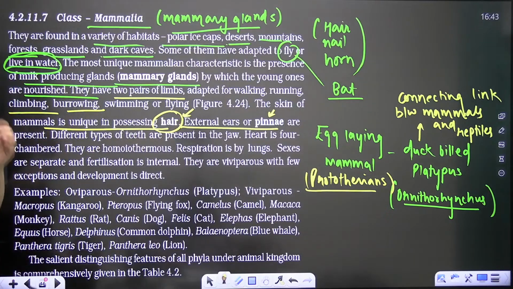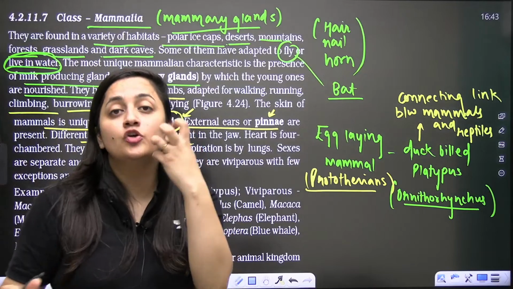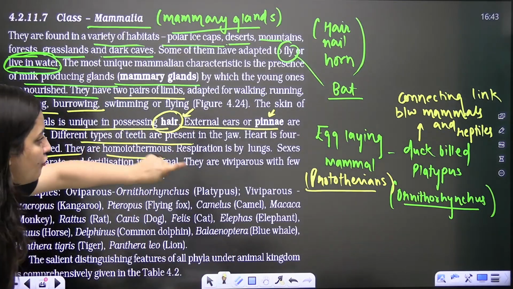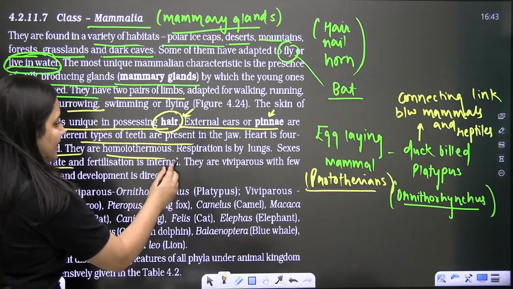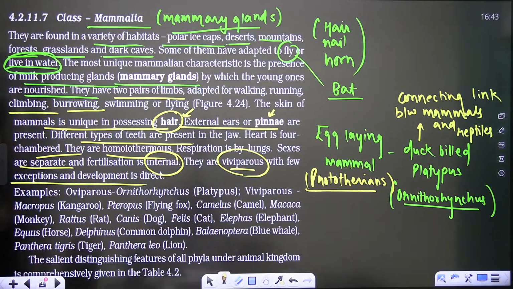Different types of teeth are there. Sometimes heterodont dentition is there in the case of mammals. Heart is 4-chambered. Warm-blooded, we have lungs. We are dioecious. Fertilization is internal, and we are viviparous.